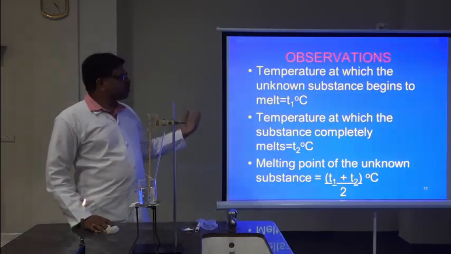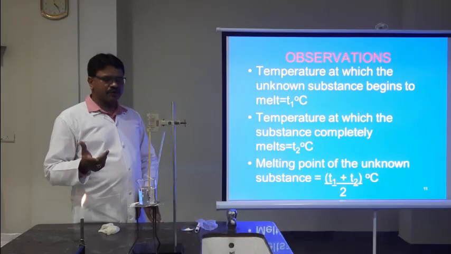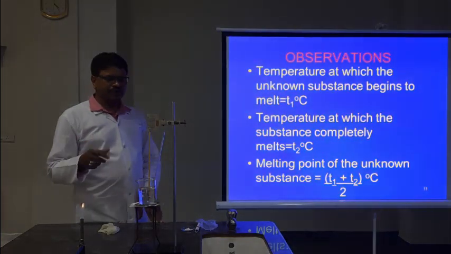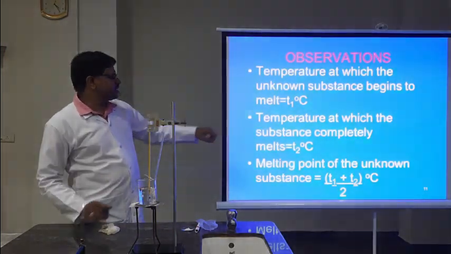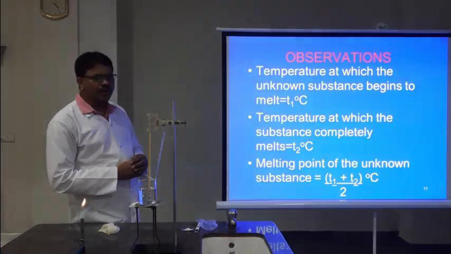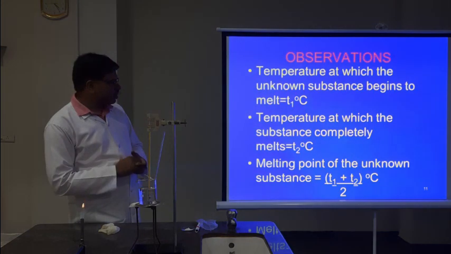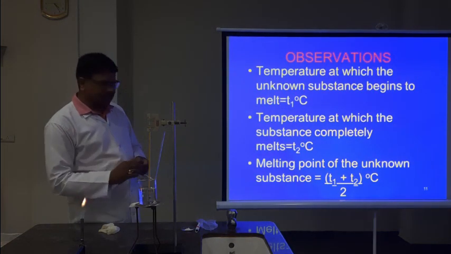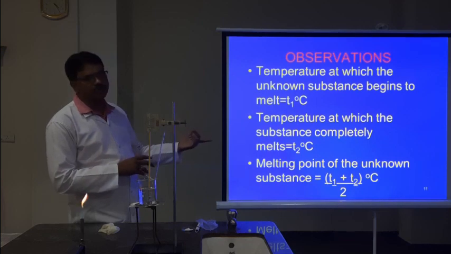So here we come to the observation spot. We recorded the initial and final values, initial as T1 degrees Celsius and final as T2 degrees Celsius. In this experiment we got the T1 value as 100, whereas T2 is 103. So what is the melting point of this unknown substance? It is the average of those two values.